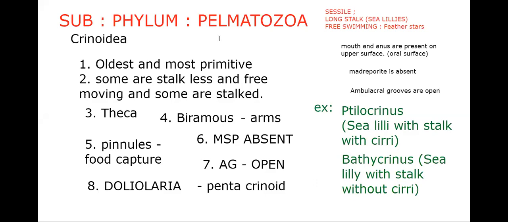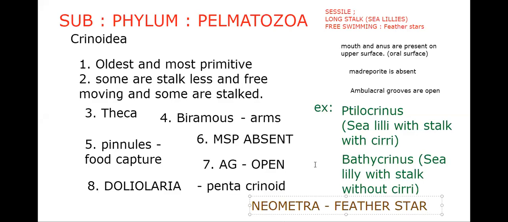Next, feather stars are present here. Antedon and Neometra are said to be feather stars. Neometra is enough for us. Neometra is called a feather star. So finally, the three examples we have are Telocrinus, Bathycrinus, and Neometra. Telocrinus and Bathycrinus are called sea lilies, and Neometra is said to be a feather star.